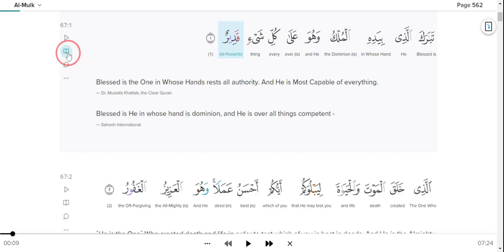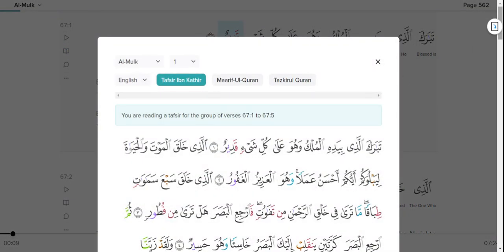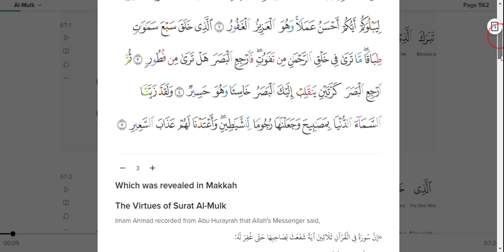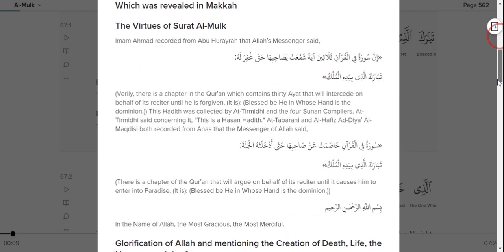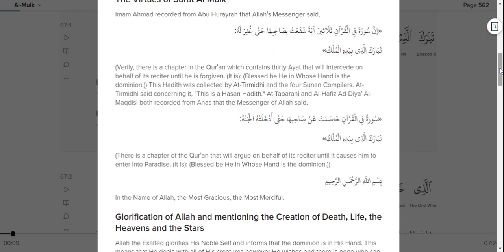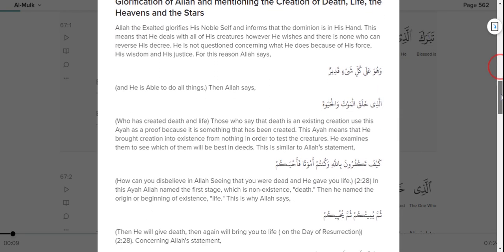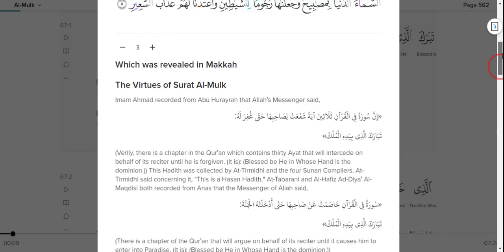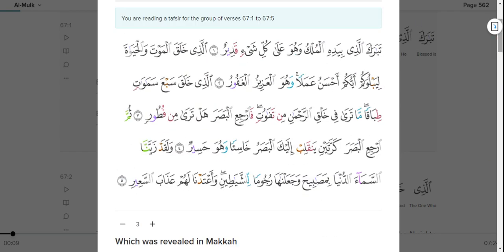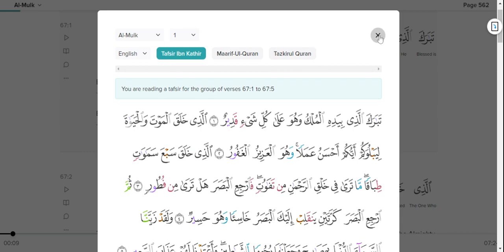Next is tafsir. So you can click on it and without having to open or without having to move to another website, the tafsir can be read. You just click on this book option and the tafsir for that verse and for that surah is coming up on your screen. You can learn it and again go back to reading and translation of the verses.